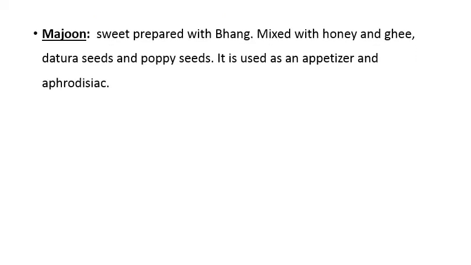The second preparation of the cannabis plant is called majoon. This is nothing but a sweet prepared with bhang. The sweet is mixed with honey and ghee, and to a certain extent datura seeds and poppy seeds are also added. This sweet acts as an appetizer as well as an aphrodisiac.